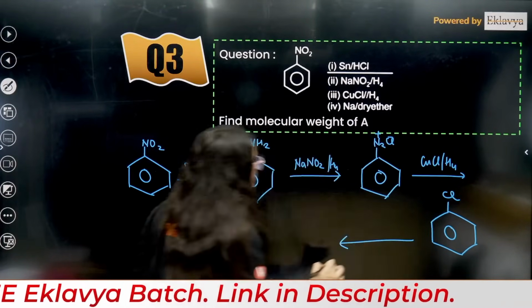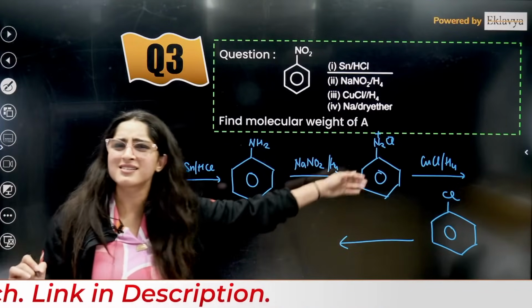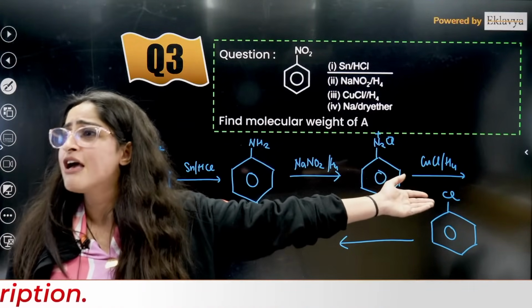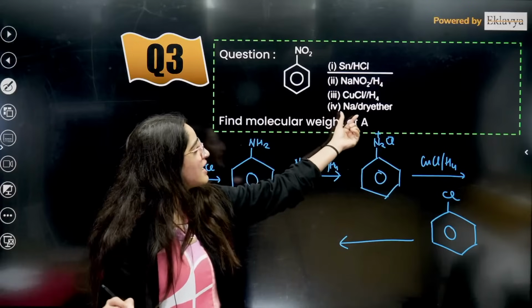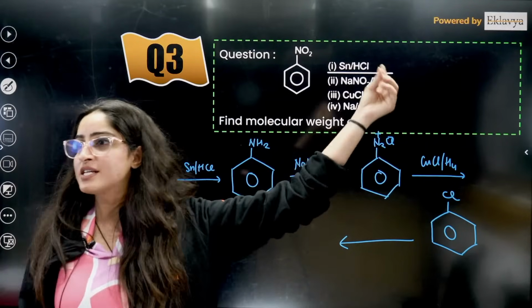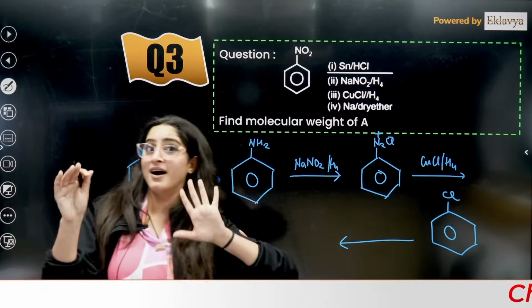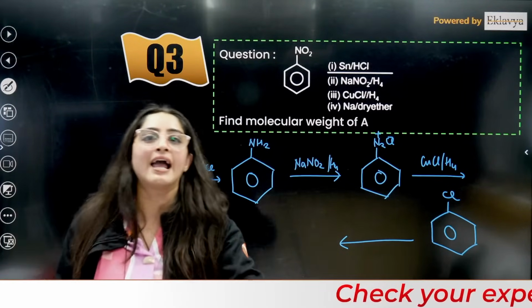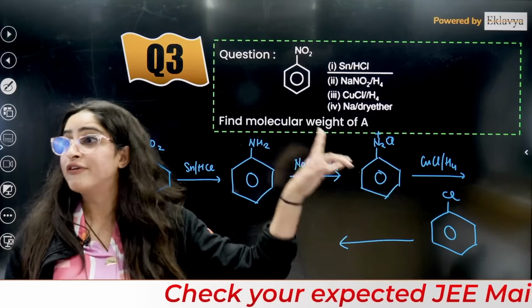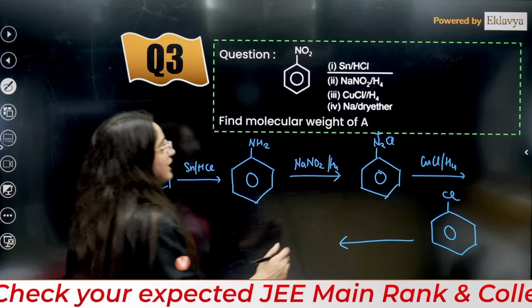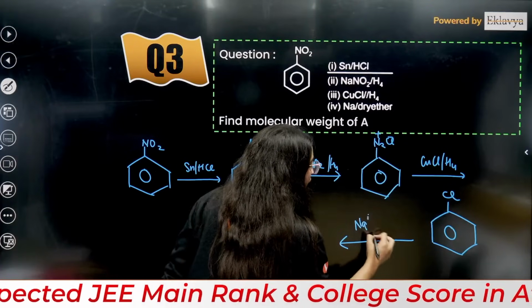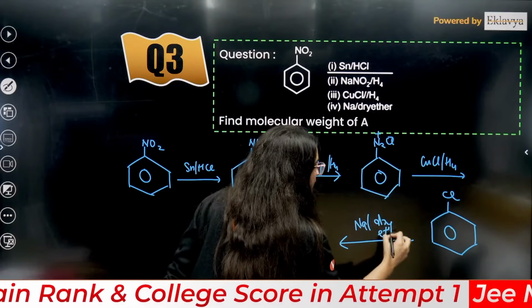Now after that they are saying we have Na, diethyl ether. What is this reaction, guys? Very good. Sodium, diethyl ether. What is the name of this reaction, everybody? Yes, that is Wurtz reaction, but Wurtz reaction has alkyl. Here it is aryl, so it is the Wurtz-Fittig reaction. So sodium, diethyl ether, right?